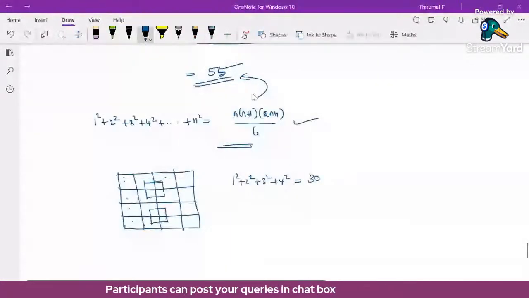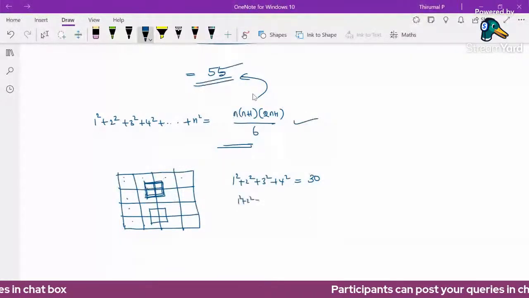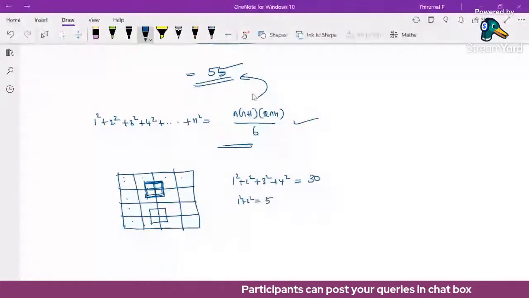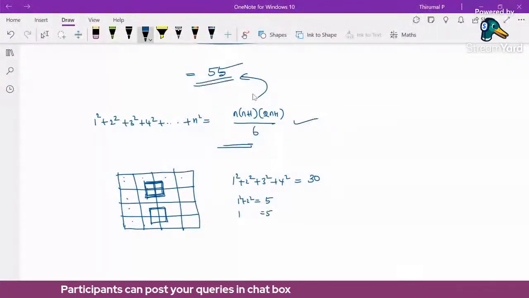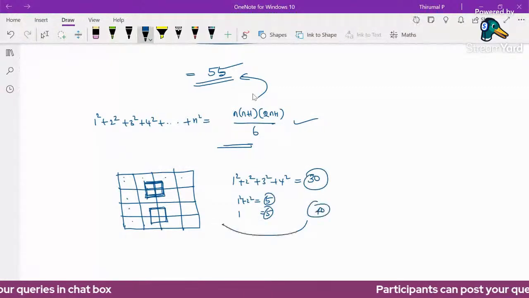The remaining squares are in these parts also. This is again a 2 by 2, so 1 square plus 2 square, which means there are 5 squares in this. Again in this one also 1 square plus 2 square, so again there are 5 squares. So totally 30 plus 5 plus 5, that is 40 squares in this image. The number of squares in this image is 40.